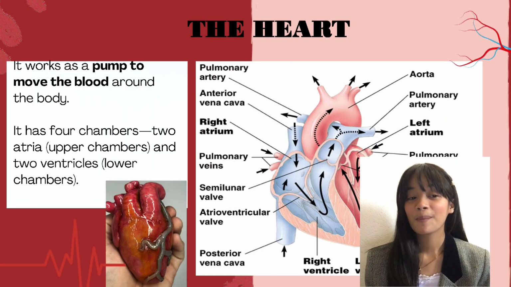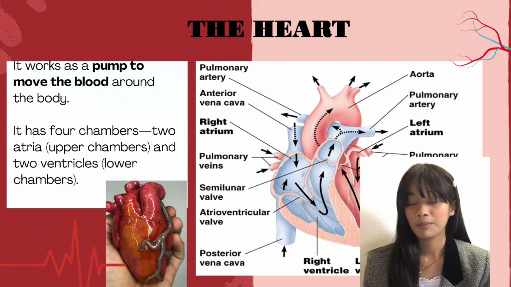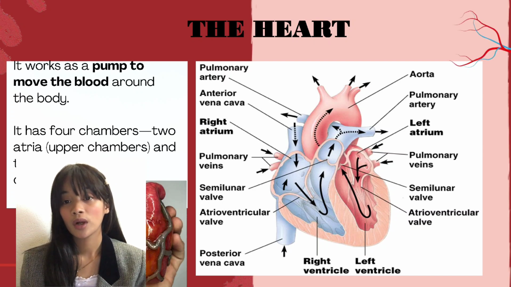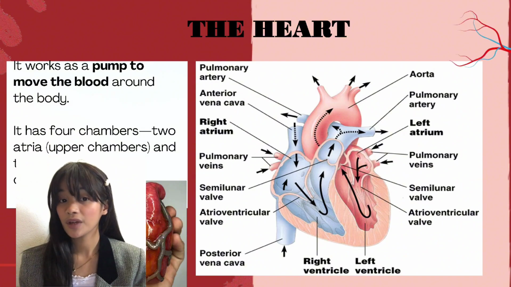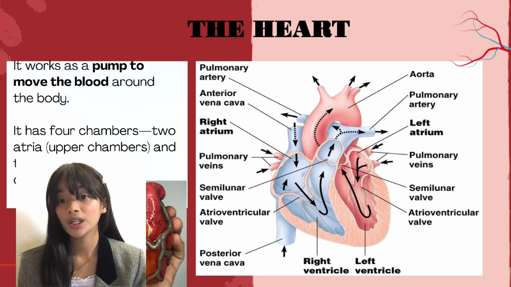The heart works as a pump to move the blood around the body. It has four chambers: the two atria or the upper chambers, and the two ventricles or the lower chambers. In the atria, the right atrium receives deoxygenated blood from the body while the left atrium receives oxygenated blood from the lungs. In the ventricles, the right ventricle pumps deoxygenated blood to the lungs and the left ventricle pumps oxygenated blood to the body.